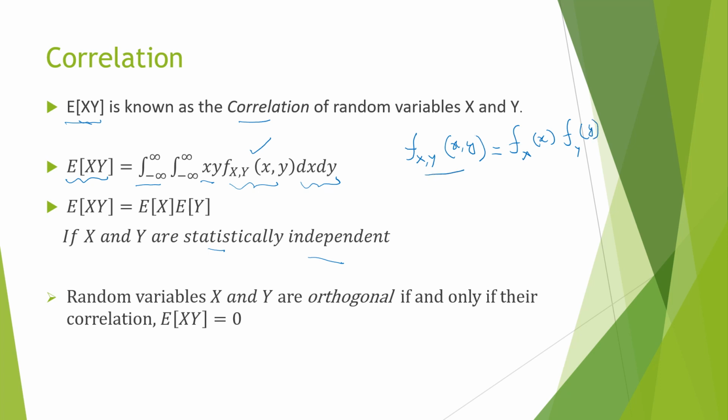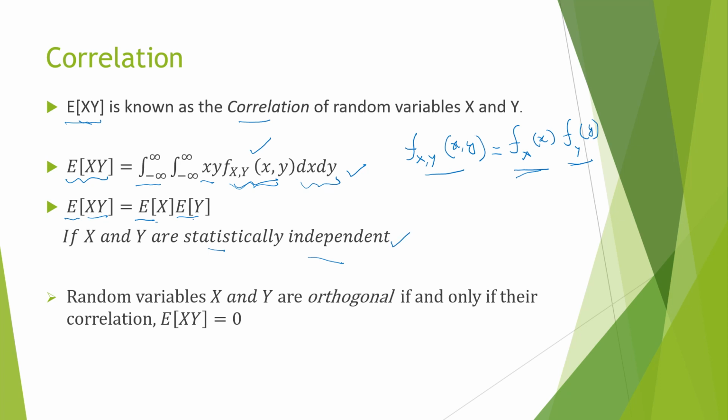This is true when x and y are statistically independent. Therefore, if I write this in the place of the joint PDF, separate the terms under the integrals and rearrange the terms, I get expectation of xy is equal to E[X] E[Y]. Therefore, the correlation of two random variables, that is E[XY], is equal to E[X] E[Y] if x and y are